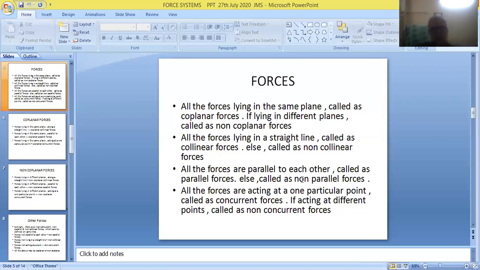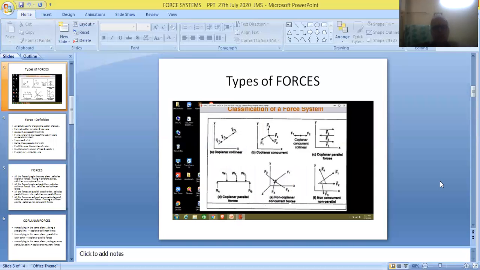And if they are not parallel to each other, they're called non-parallel forces. And now, friends, in the case of parallel forces, we also have two varieties.